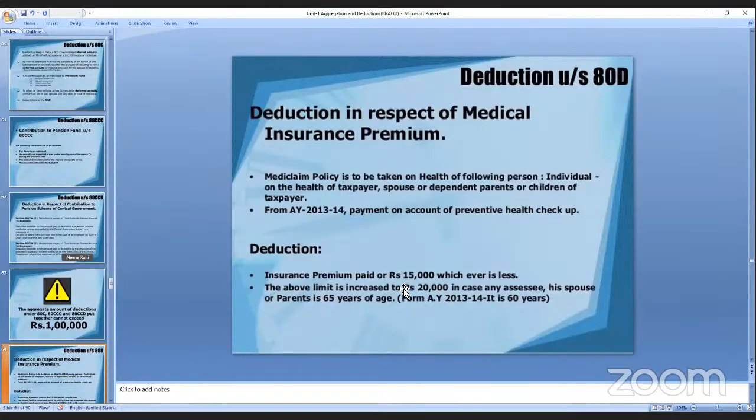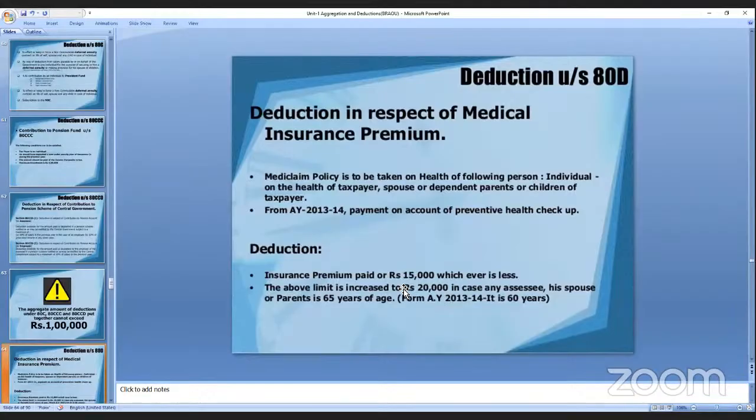Suddenly, if they have any issues of the body, any health problem, then there is no need to pay the amount. The insurance company where you are insured will pay it. The whole cashless amount will be paid if you have gone under any treatment. That is the policy, and that amount will come under the medical claim policy.